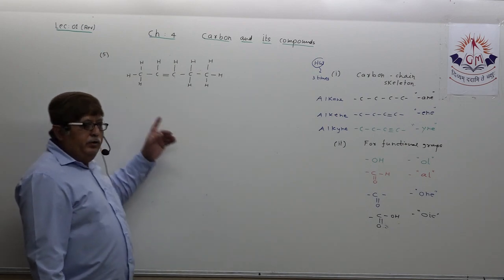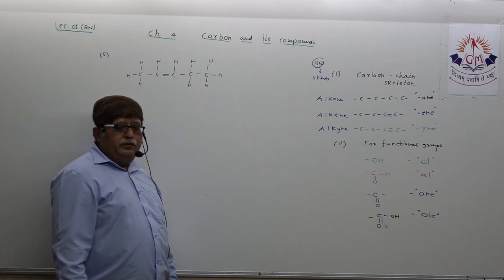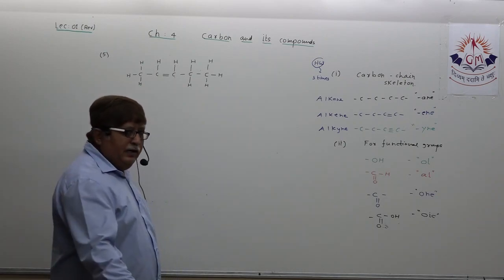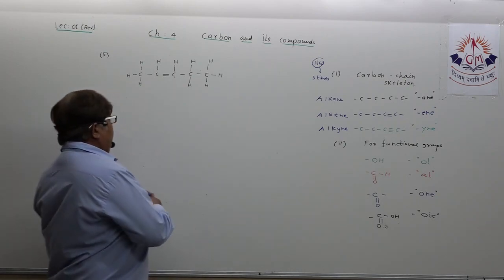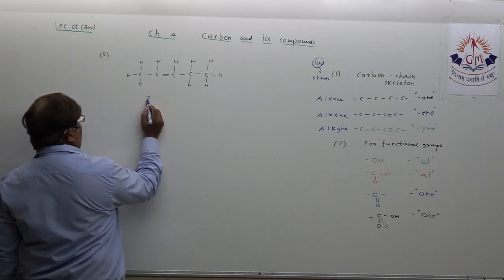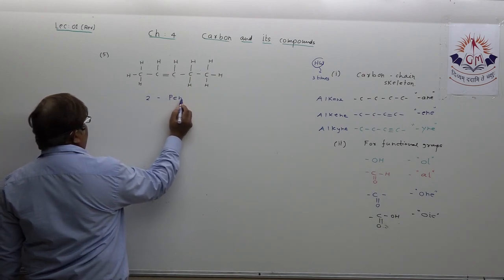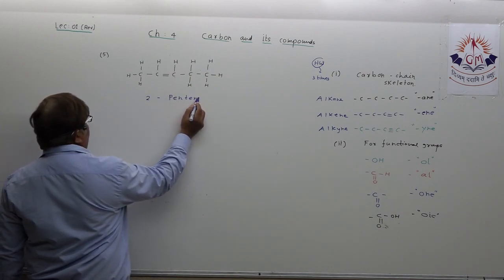Understand? Because they have shown the double bond between the second and third carbon atom, you can name it this way: 2-pentene. What am I saying? 2-pentene.